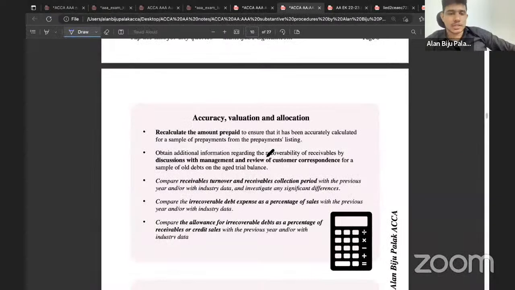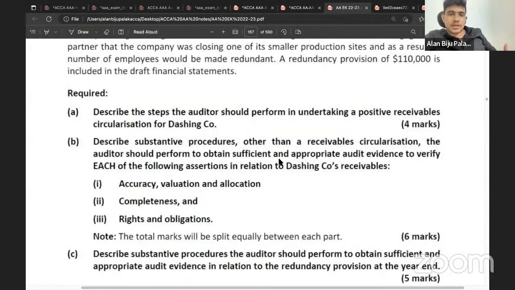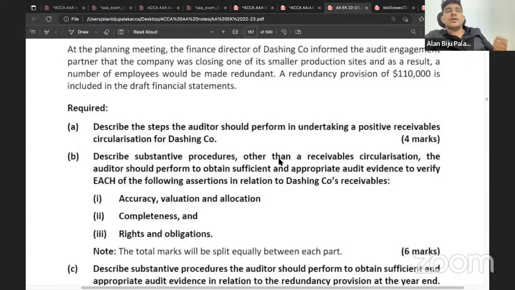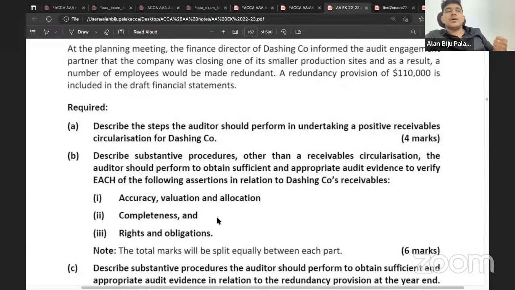But you keep one thing in mind. When you write down this point, you need to match it to the scenario. Whenever you write the points, include the name of the client. So when you write discuss with the management, you need to write it scenario specific. Discuss with the management of Dashing Company about the provision of 1.1 million. So you need to include the figure as well as the name of the company along with each of the point.